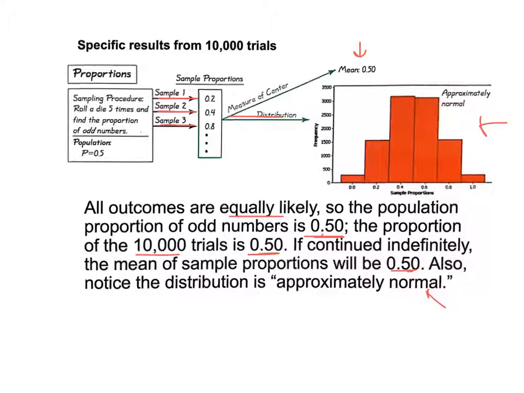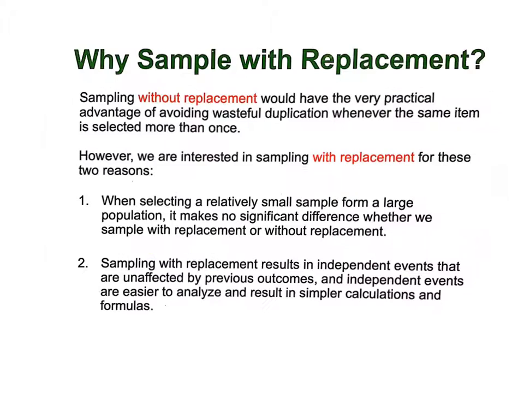Now, 10,000 doesn't guarantee we're going to get 0.5, but we're going to be darn close to 0.5 if we don't get 0.5. And the more you do, the closer you're going to get, and eventually we're just going to get 0.5. So proportions, probability of something happening, it's going to approach the population value the more you do it indefinitely. So good stuff there. It's going to be normal.